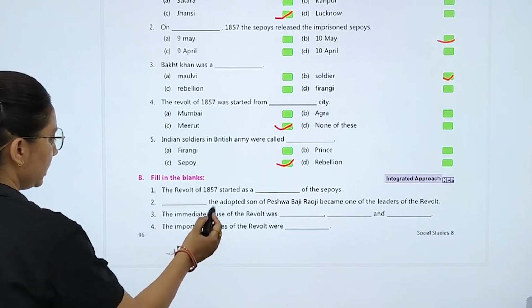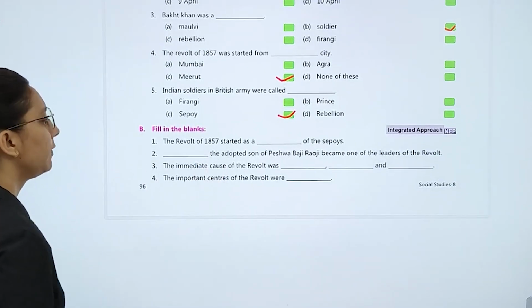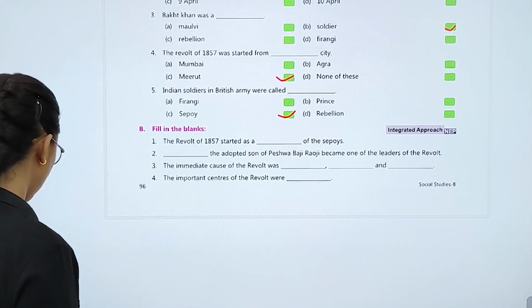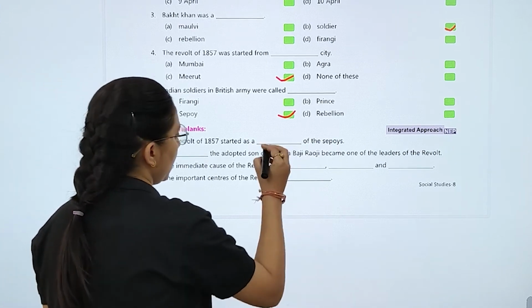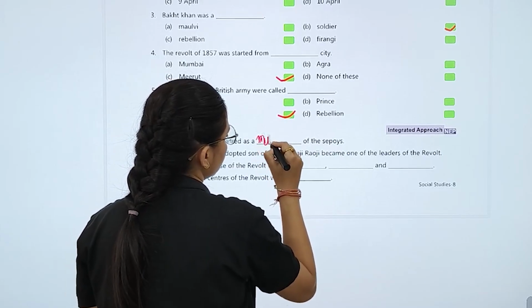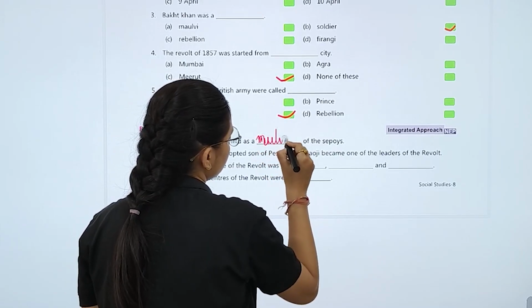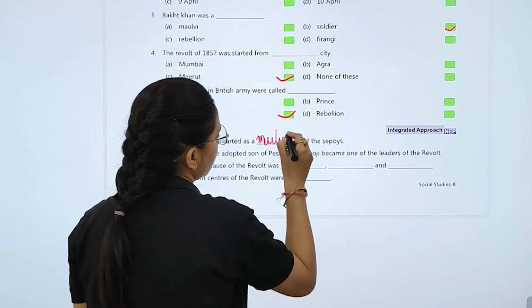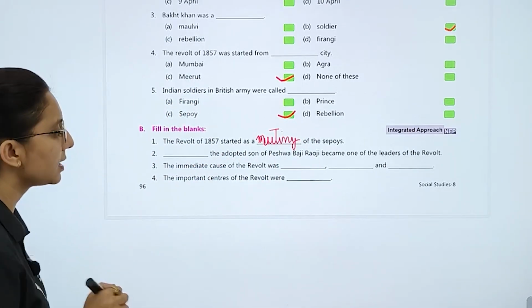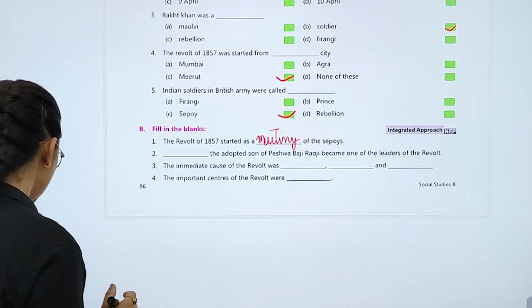Next is fill in the blanks. The revolt of 1857 was started as a dash of the Sepoys. Mutiny. Dash, adopted son of Peshwa Bajirao, became one of the leaders. किसने? Kunwar Singh.